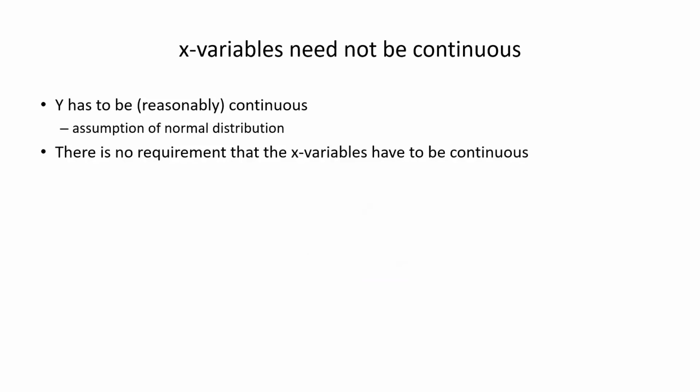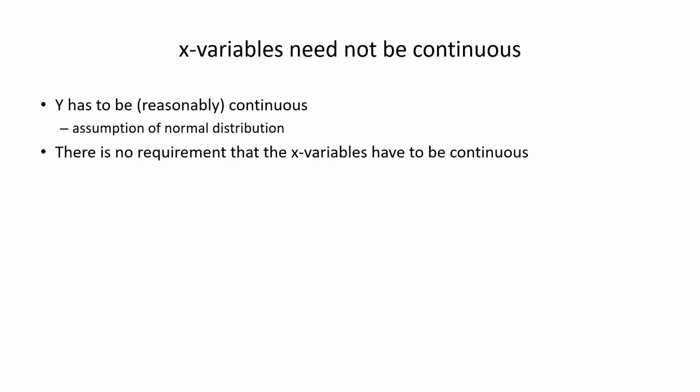Today, we'll think about what happens when the x variable is not continuous, but categorical. For example, unordered categorical. So we know that y has to be reasonably continuous because of the assumption of the normal distribution, right? So we know the epsilon is normally distributed, and we have shown that y also needs to be normally distributed.